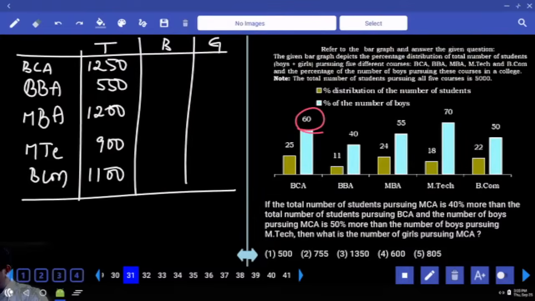60% of 1250. 10% is 125, so 60% is 750. Remaining 500.